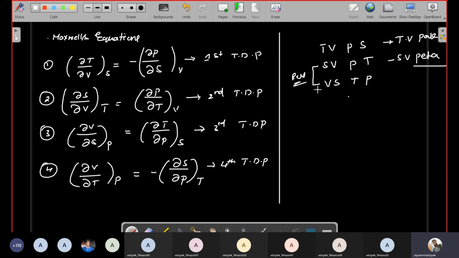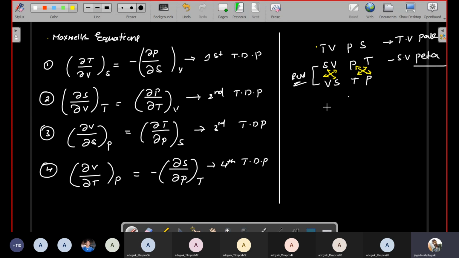So V is written first and S is written next. P is written, T is written first and P is written next. See, I'll use the dotted line. So simply this. This is the third law we can remember, and similarly the same equation is repeated.